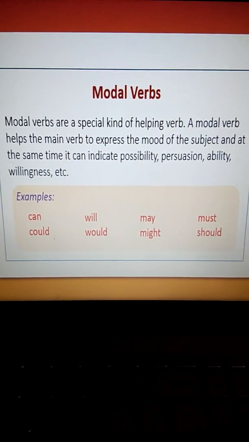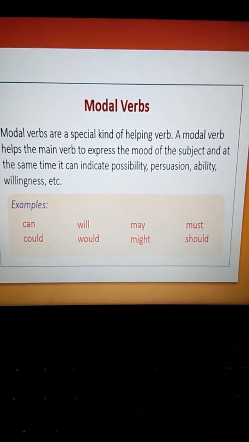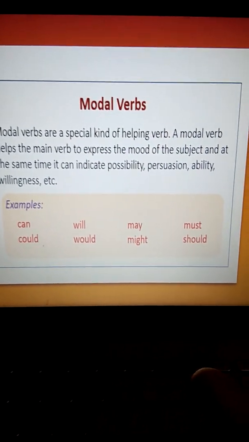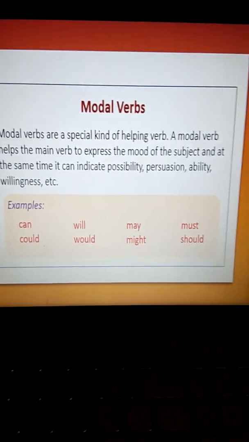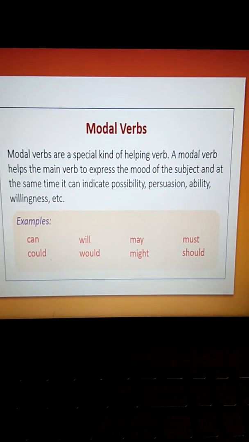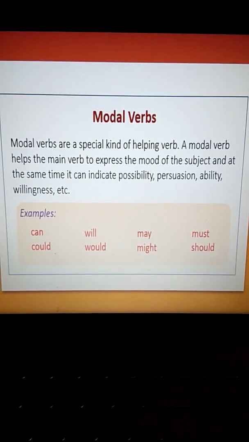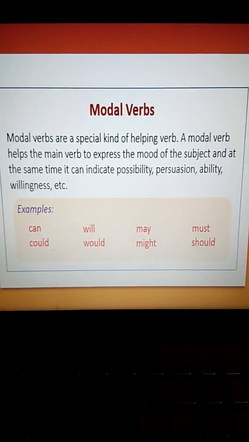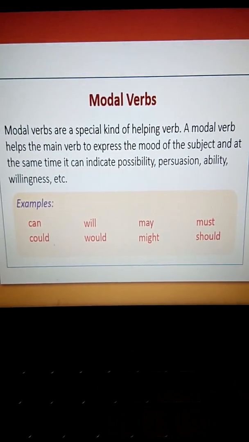If I say, please give me a glass of water, so what is this? Can you please give me a glass of water? It's a request that I am making. Get out of the class. What is this? It's an order that I am giving. So these different ways of speaking tell the mood of the speaker, the expression of the speaker, and these expressions can be understood with the help of the modal verbs.